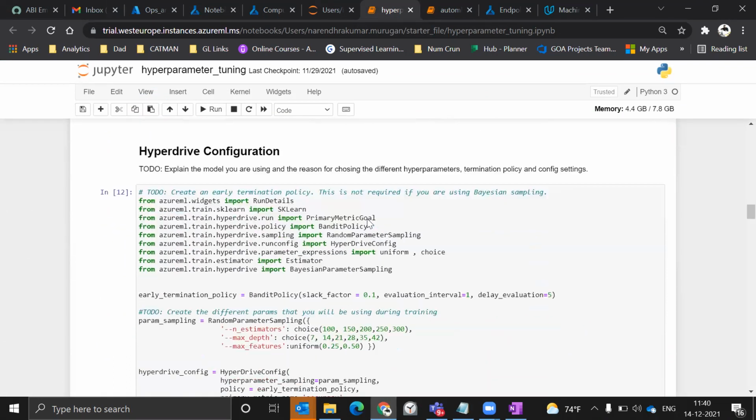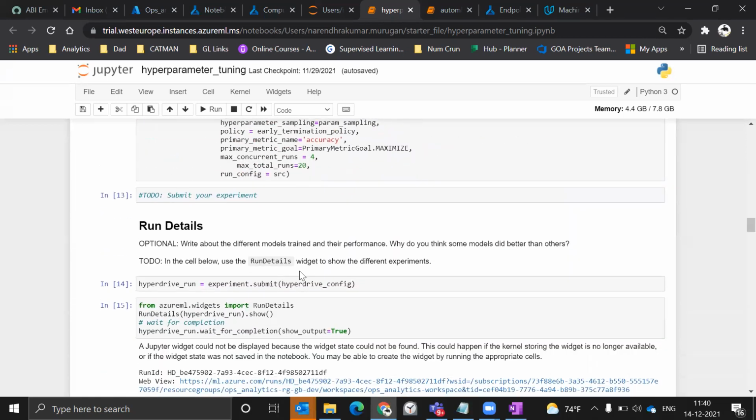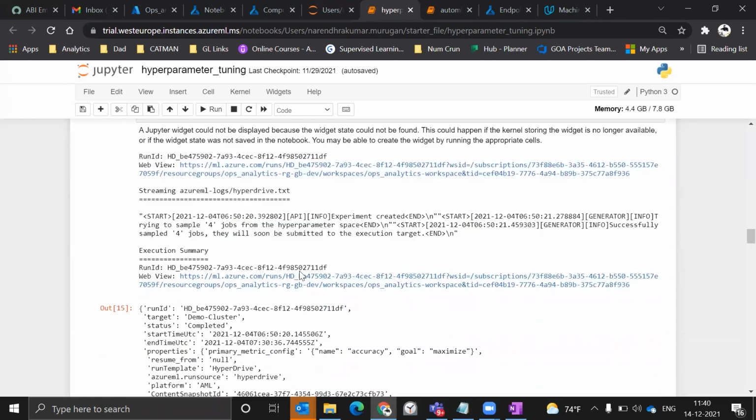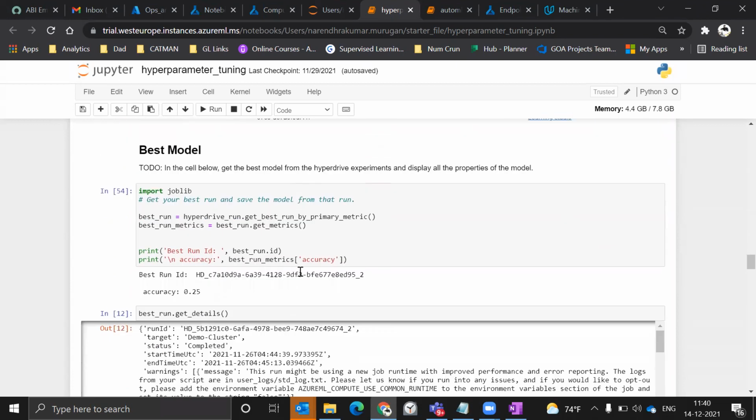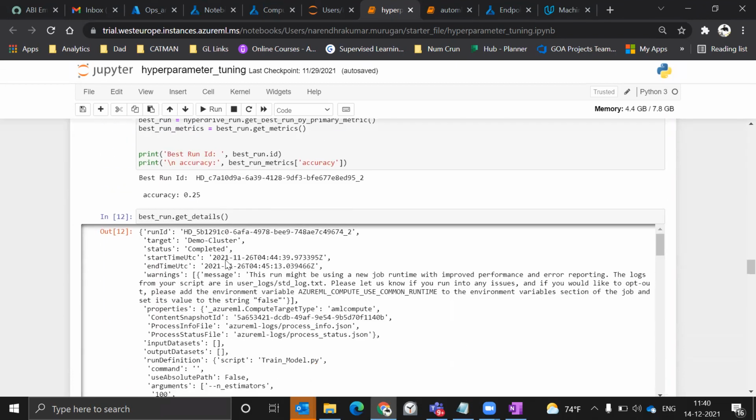So once the model is complete, we go to hyperparameter tuning, wherein I'm tuning with three features, which are estimators, depth, and features. With hyperparameter tuning, I have the best model, which has an accuracy of 0.25. So if you see here, this is the best model which has an accuracy of 0.25.